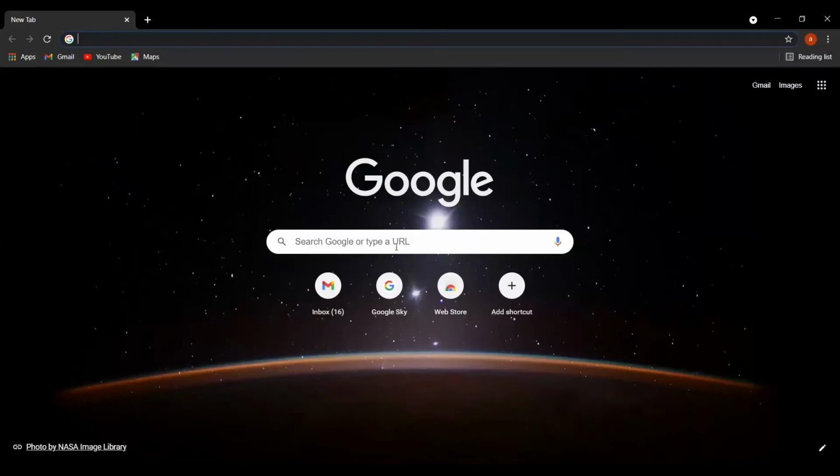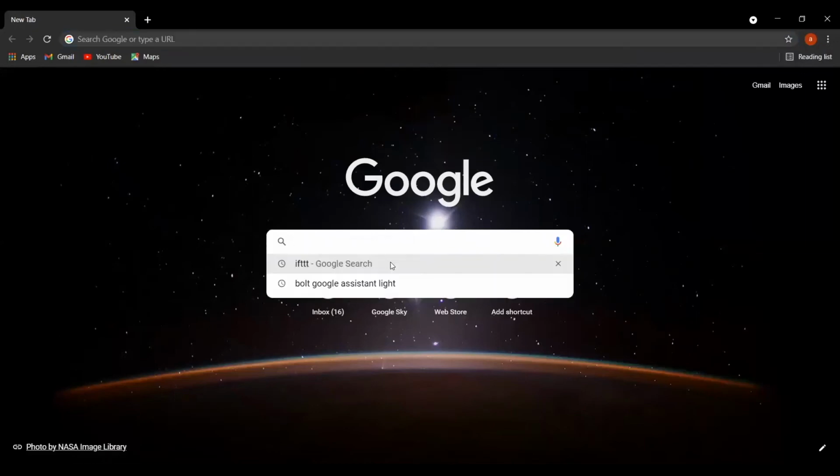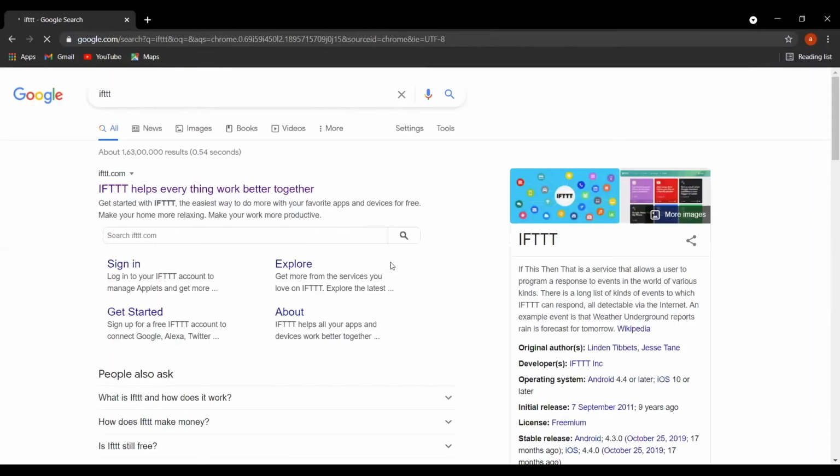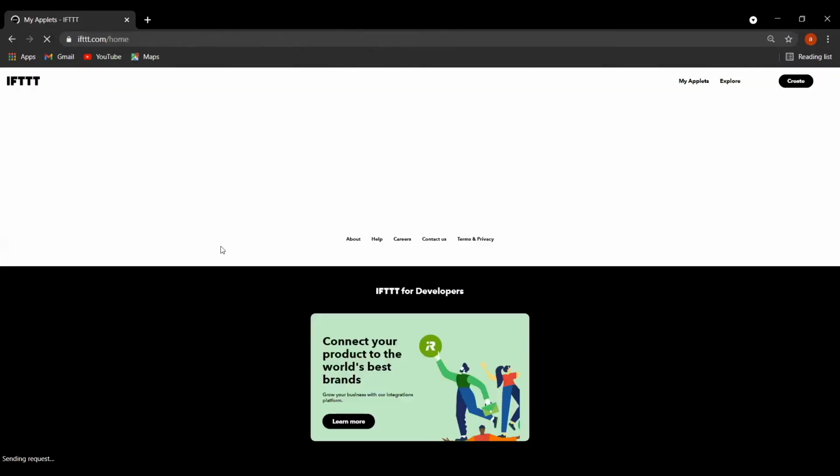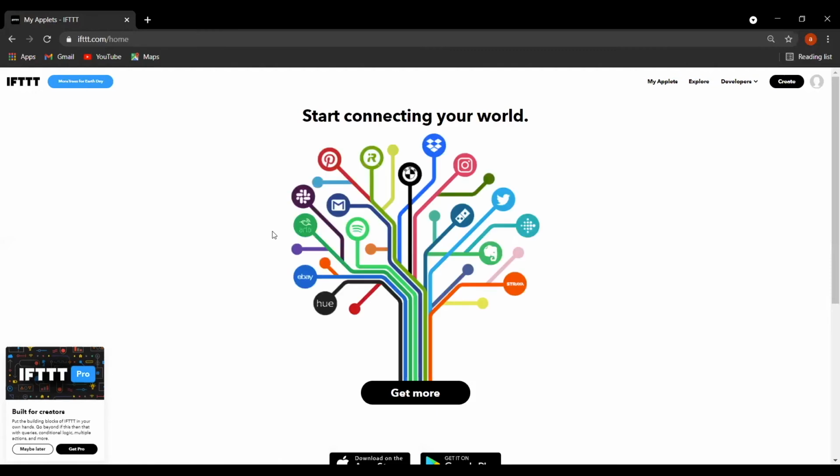So I am just going on the IFTTT website. You can see this type of interface coming. The same will come in your case too.